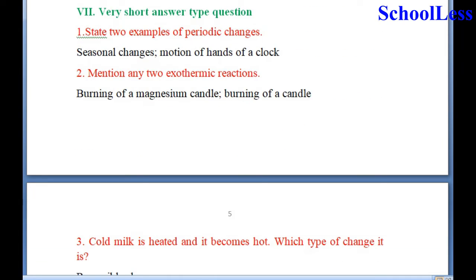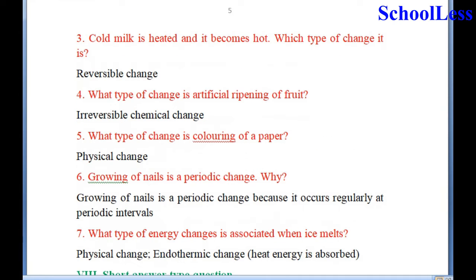Question 7. Answer the questions in very short form. 1. State 2 examples of periodic changes. Seasonal changes and motion of the hands of a clock can be told as examples of periodic changes. Question 2. Mention any 2 exothermic reactions. Burning of a magnesium candle and burning of a candle can be told as examples of 2 exothermic reactions. Cold milk is heated and it becomes hot. Which type of change is it? It is a reversible change.